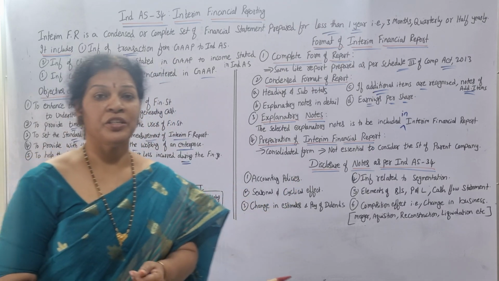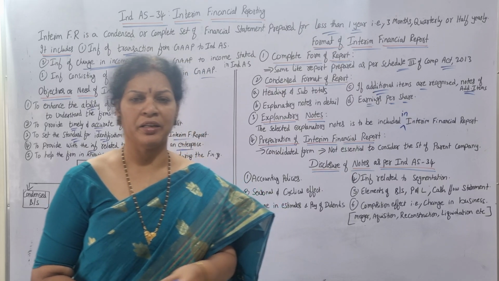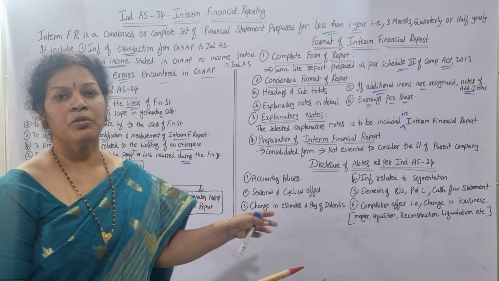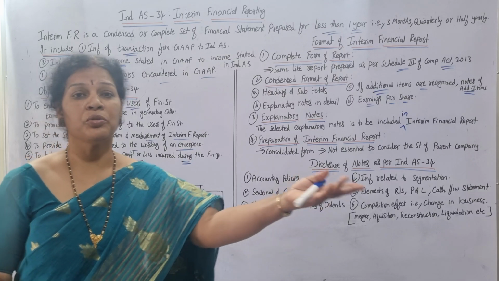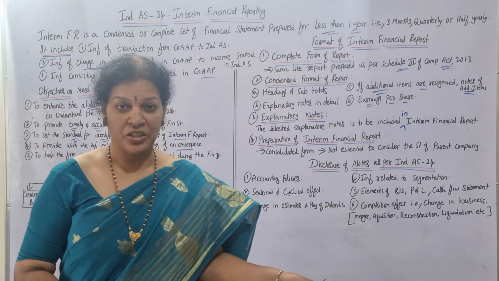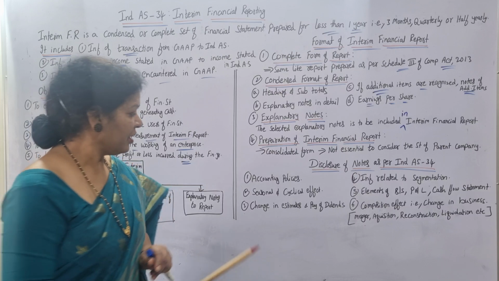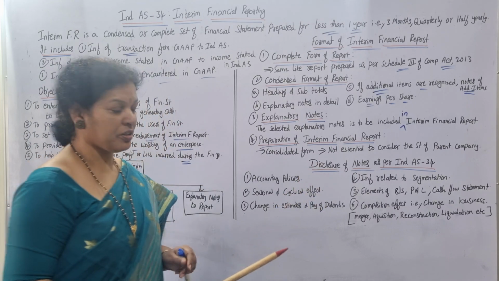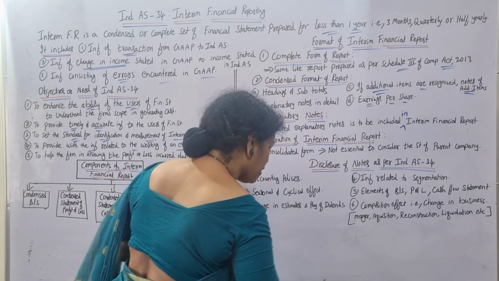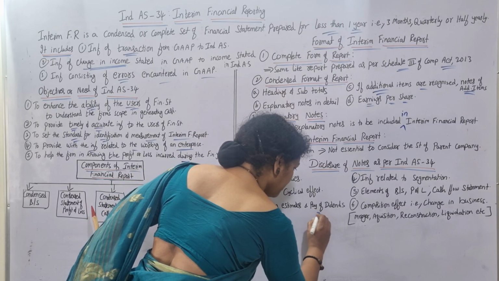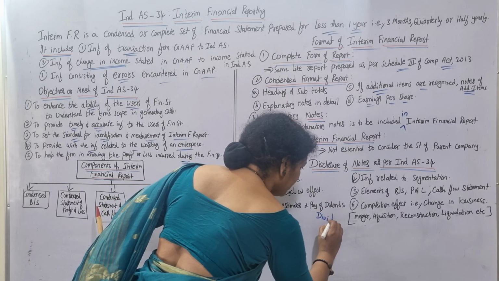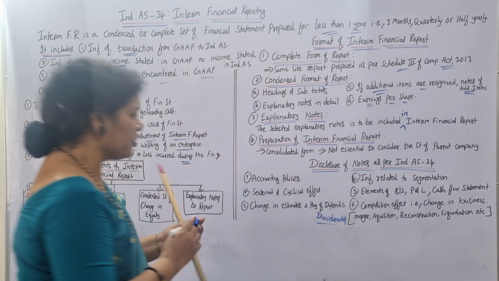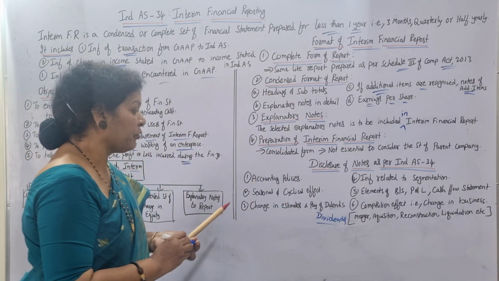If any kind of changes are there, seasonal means market or economic changes, any effect is there, that effect also you have to mention. Due to so and so things, it got changed, you have to mention it. And also change in estimates and payoff dividends. The dividend spelling has gone wrong. Change in estimates and payoff dividends.